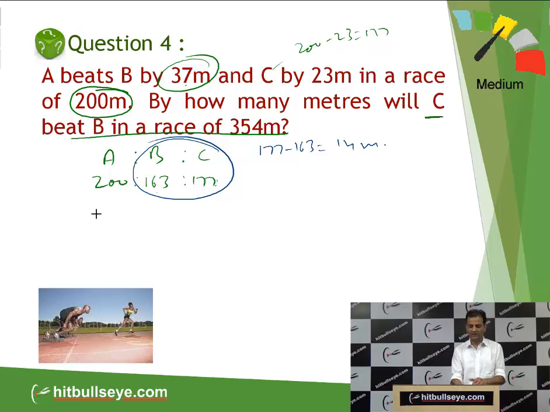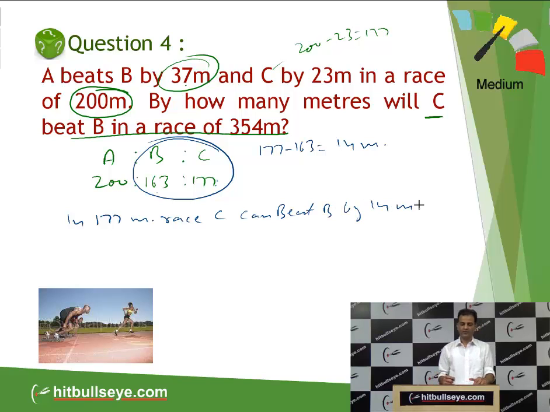Apply the unitary method. In a 177 meter race, C can beat B by 14 meters. So what is the race? 354 meters.